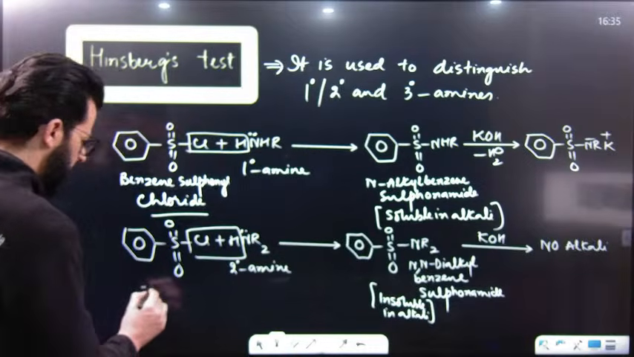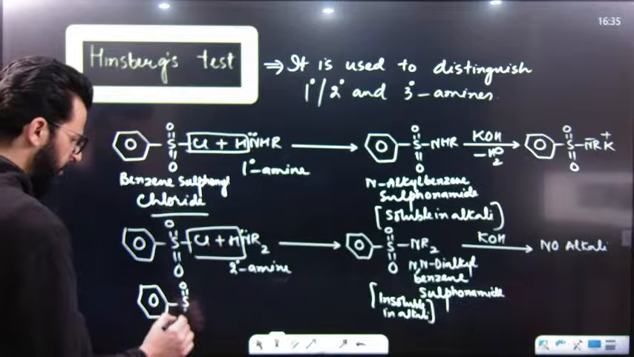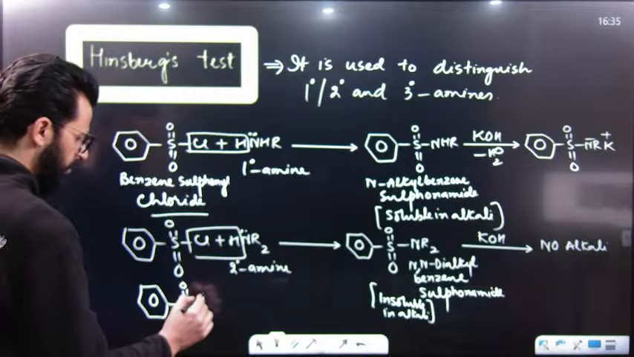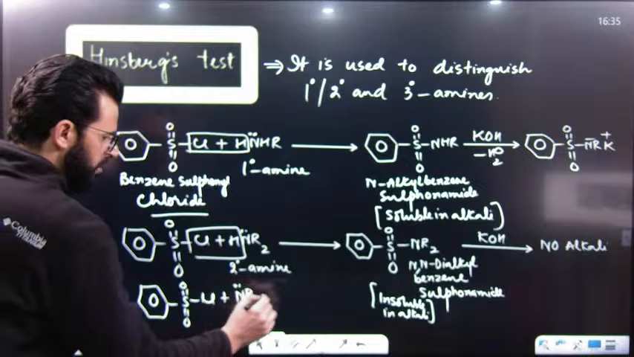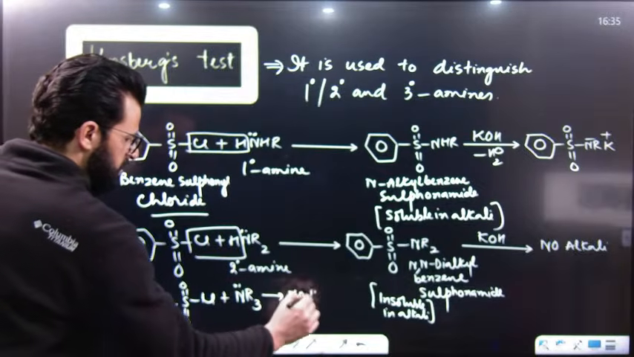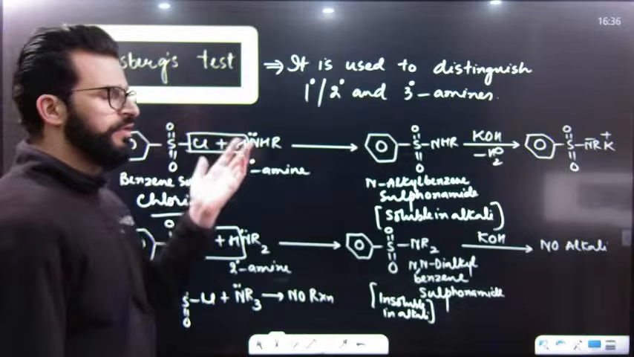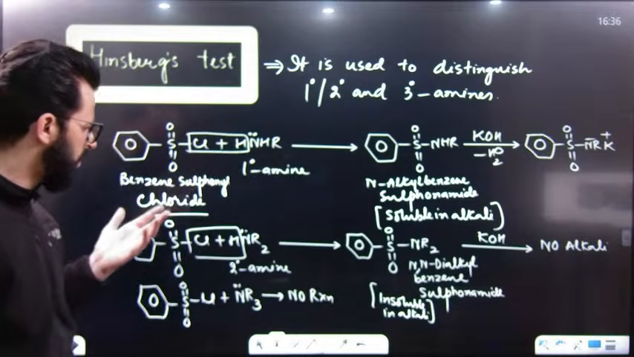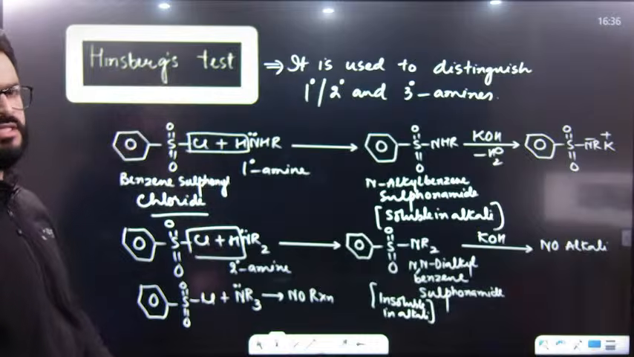And remember, this Hinsberg's reagent, when treated with a tertiary amine, does not react with it. That means there will be no reaction, as it does not have any hydrogen. So with the help of this, we can distinguish whether our starting material is a primary amine, secondary amine, or tertiary amine. That's why this is known as Hinsberg's test.